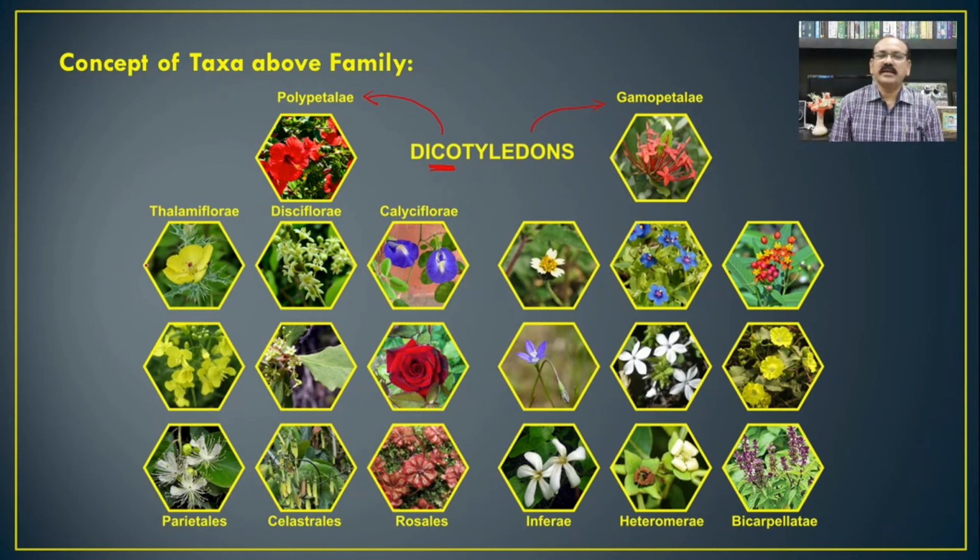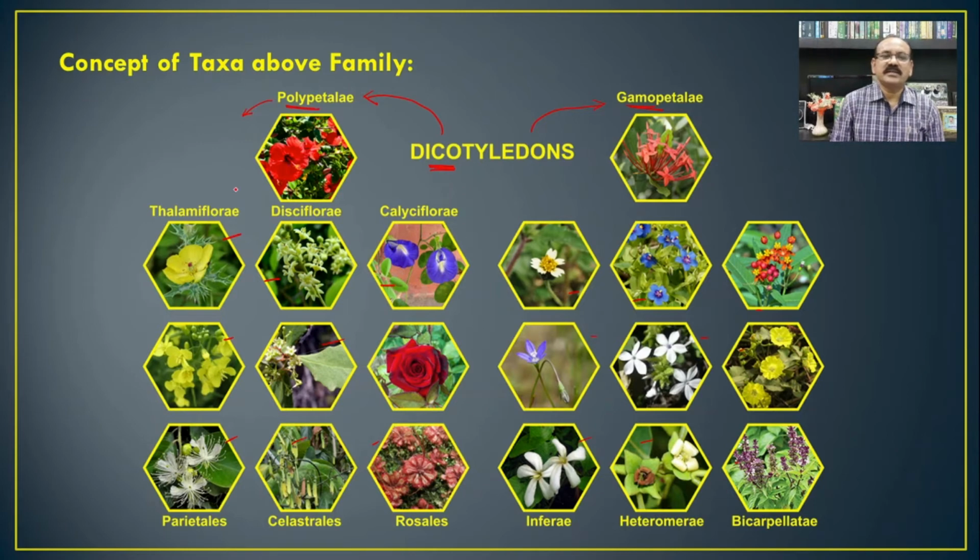We have taken here two subclasses, that is Polypetalae and Gamopetalae. If you see the classification, all the members given under the Polypetalae have free petals, and in the Gamopetalae, all the members present here show fused petals.